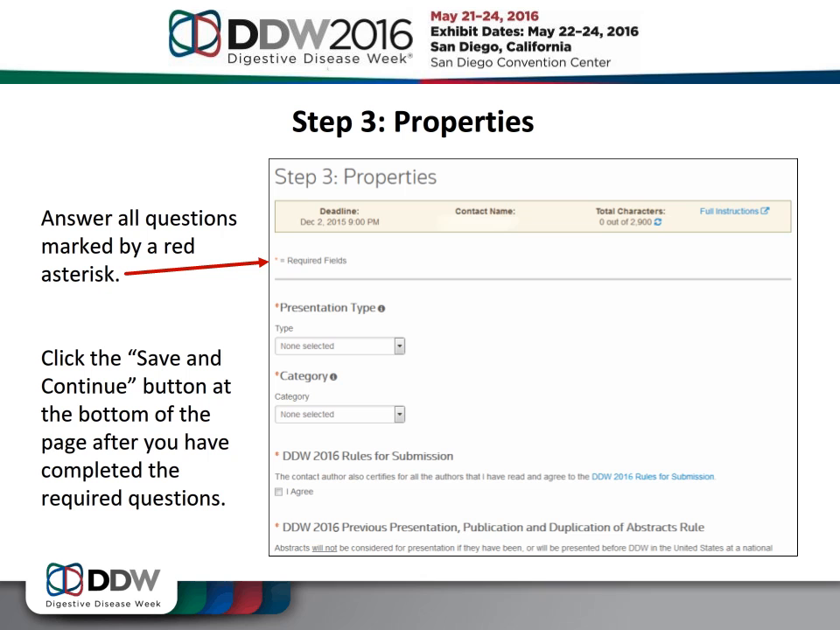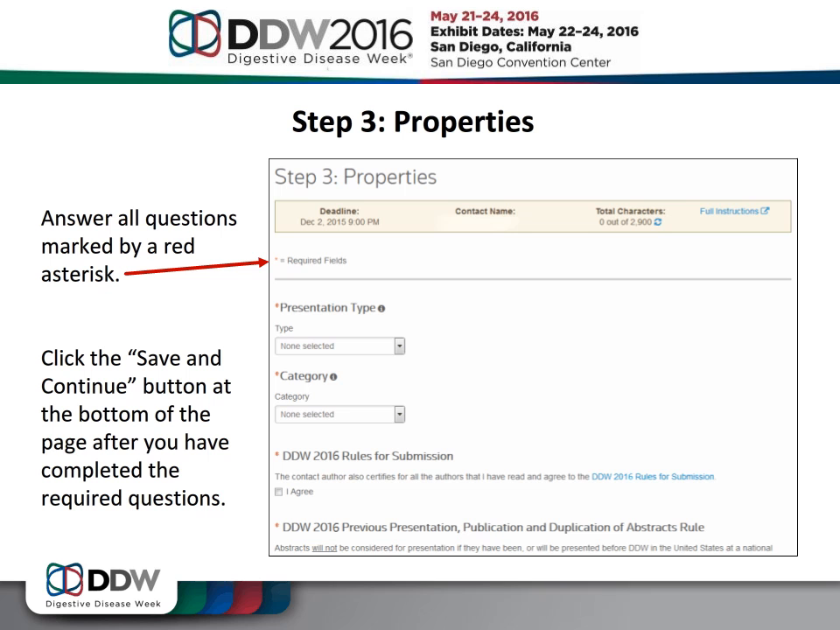To complete Step 3 of the abstract submission process, answer the required questions on this page marked by a red asterisk. First, you will be required to select a presentation type along with the appropriate category and subcategory for your abstract. You must also agree to the DDW rules for submission. Additional questions will vary by society.